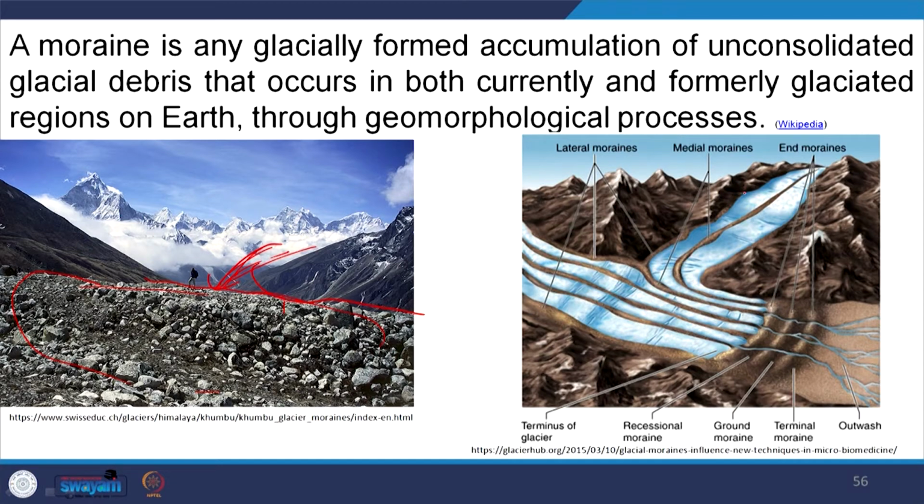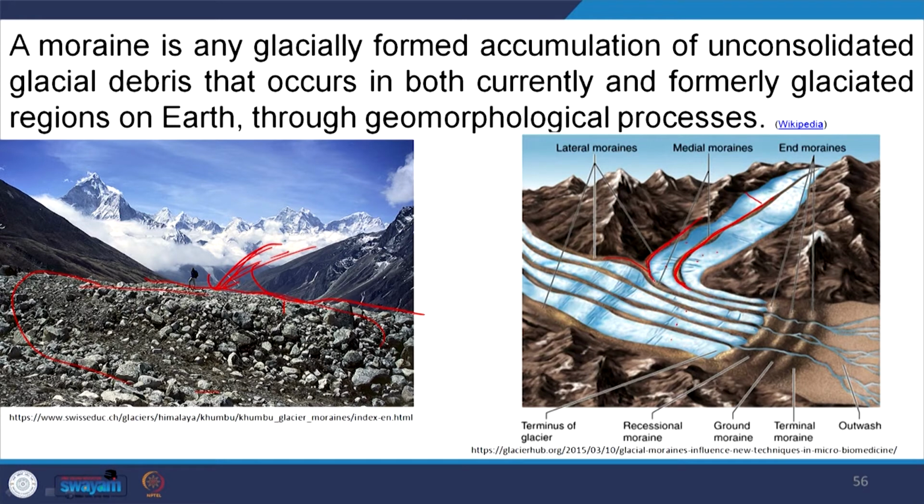Here this is the glacier and these are the moraine materials. Each and every glacier has them by the side, at the end, and in the middle where two glaciers meet or move side by side, at this middle part we have deposits.